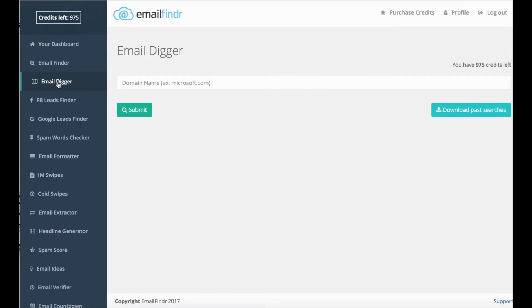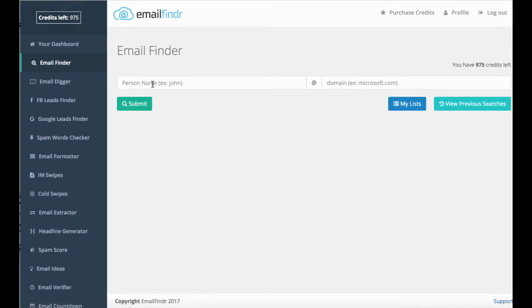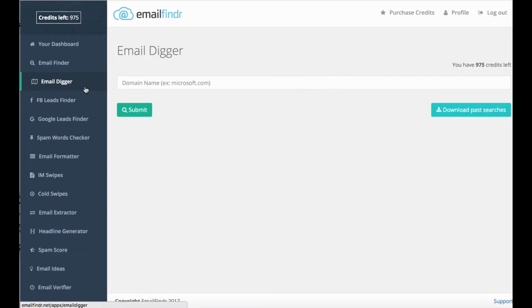But what I like best, though, is, like I said, if you do find some hard to reach people, even if you do get them a reply like Elon Musk, I don't think it's going to be actually him opening it. But one thing that I did find that was the most valuable out of this email finder was this email digger part.